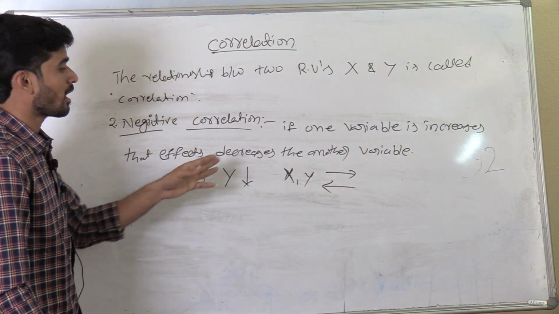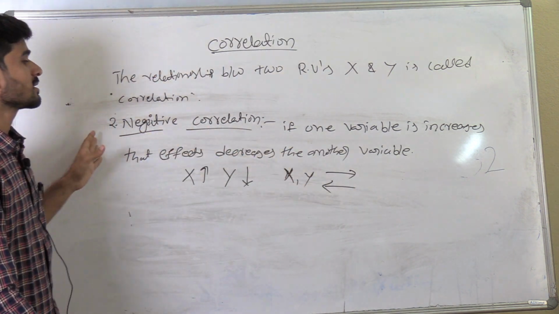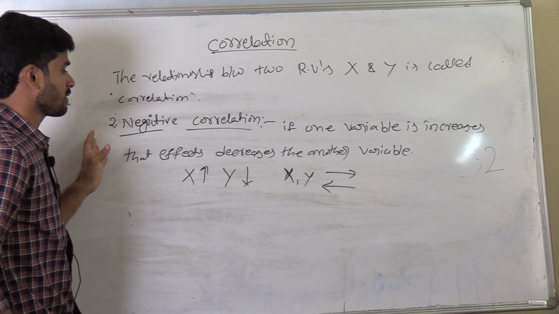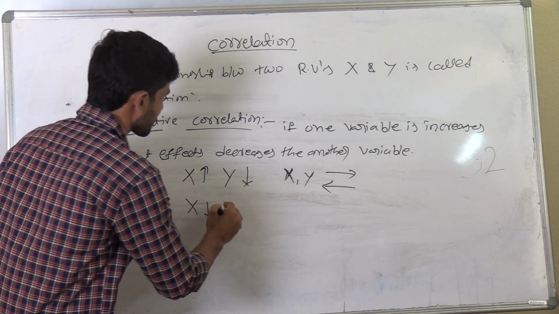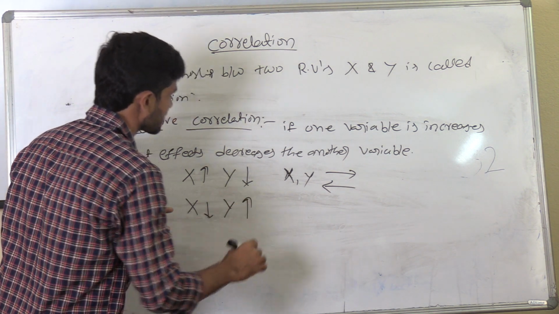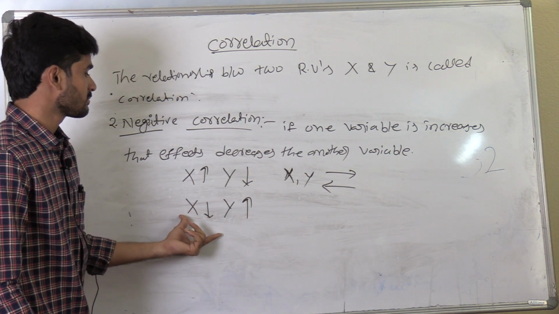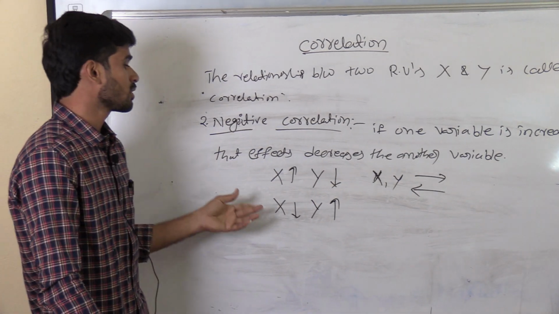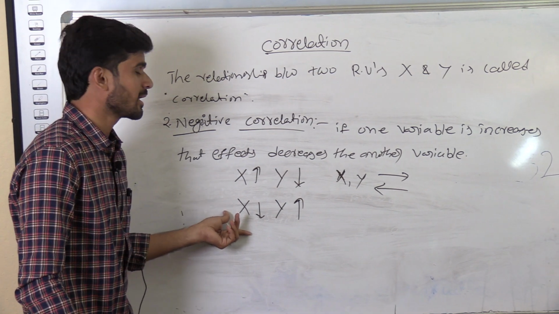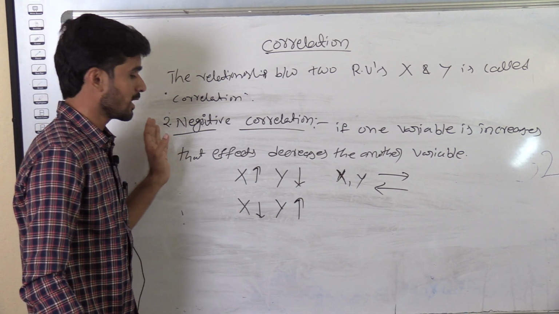When the two variables are in opposite directions, such a correlation is known as a negative correlation. Suppose x decreases, that automatically increases the other variable y. Both variables are in the opposite direction. That is known as a negative correlation.